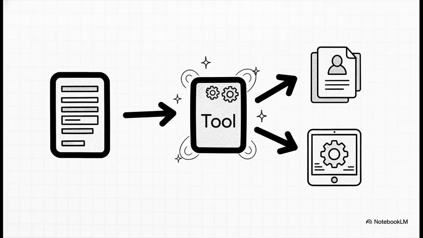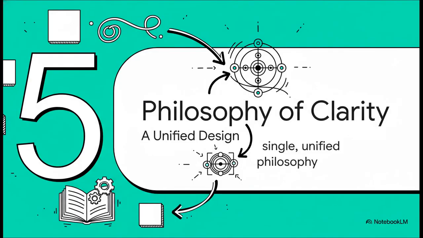And the payoff here is just huge. Because all this documentation is structured and lives right there with the code, a simple tool can just read the source file and automatically spit out beautiful, polished documentation. You can even tell it, hey, just give me the user doc for our public website, or give me everything, including the dev docs for our internal developer portal. It's incredibly powerful.